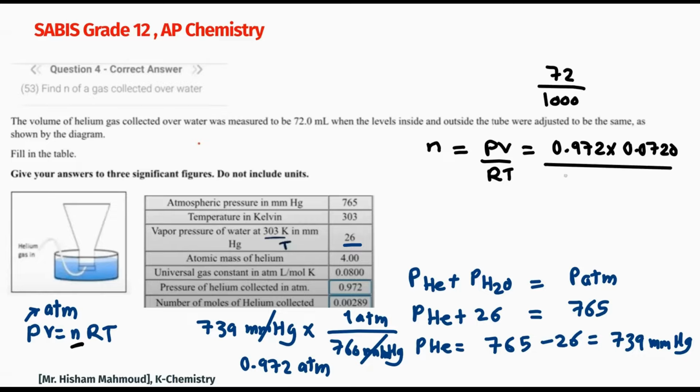And then R is a fixed value, always given, that's 0.0821, and the temperature has to be in Kelvin all the time. It is 303, luckily it's already in Kelvin, so we'll do our math calculations to find the result as 0.00289 moles of helium. And remember that we need three significant figures. There are three significant figures here, so this is my correct answer.